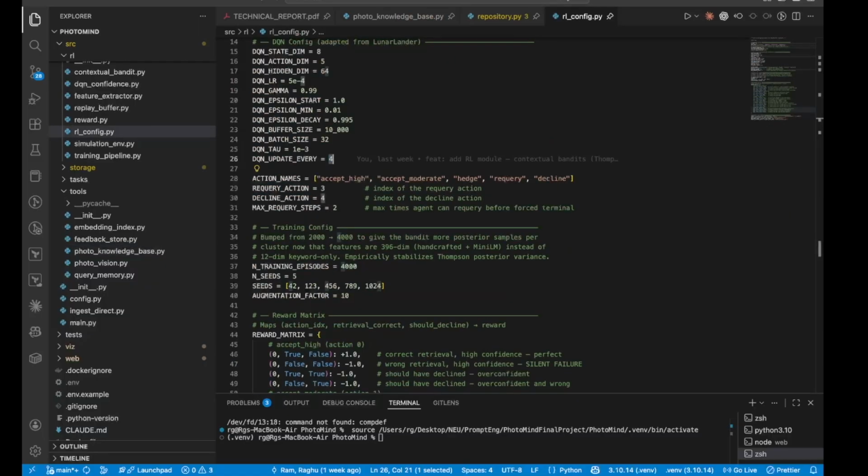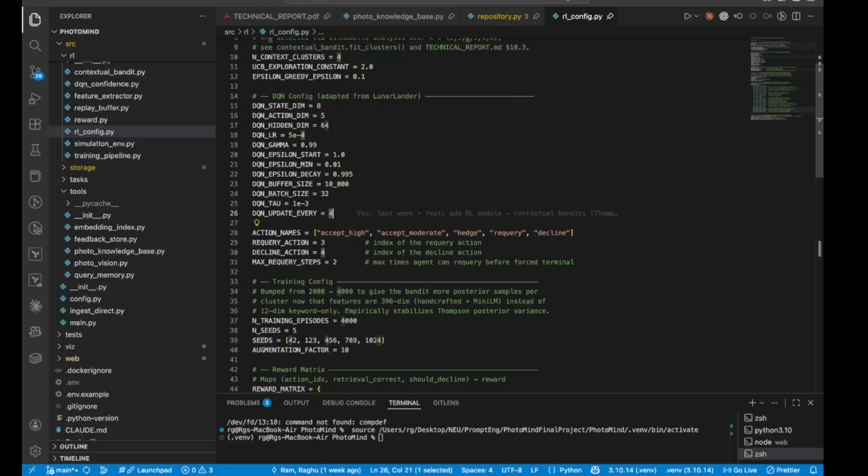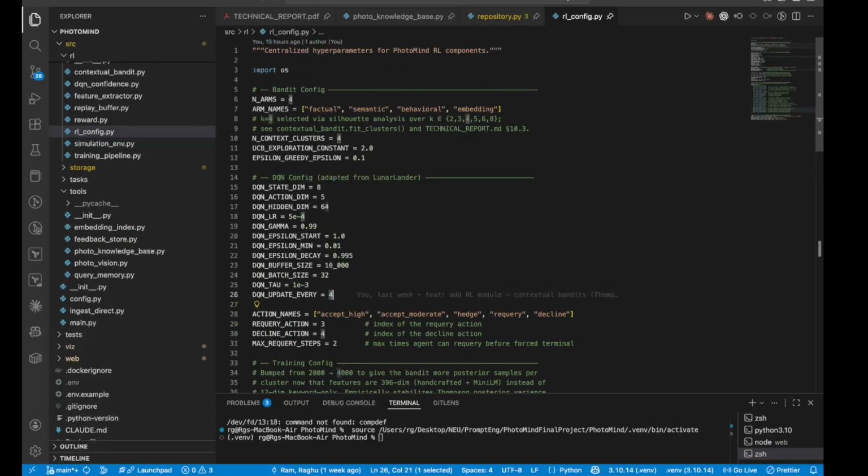So at this point, the search worked, but I had a problem. The system was sometimes confidently returning the wrong photo. And if this is supposed to be a personal finance tool, that's not just bad UX, it's actually misleading. That's where the reinforcement learning comes in. Two RL approaches I have used here. Both were required by the assignment, but I picked problems where they genuinely help.